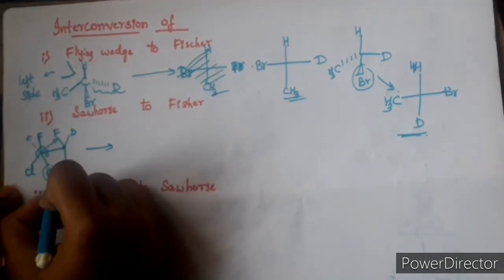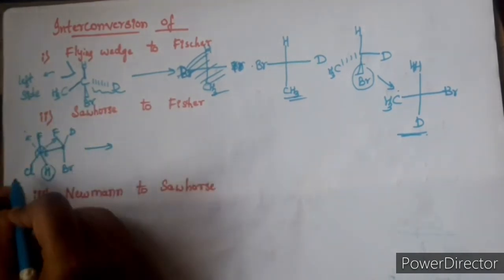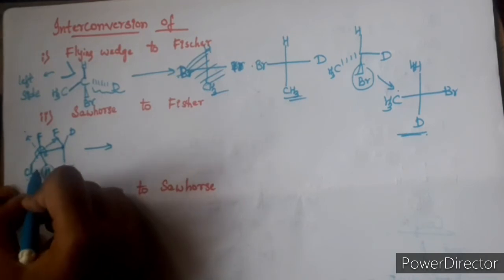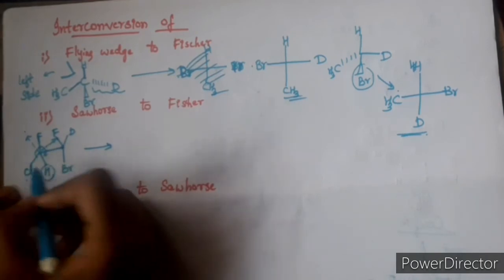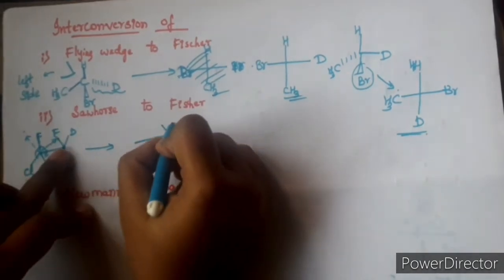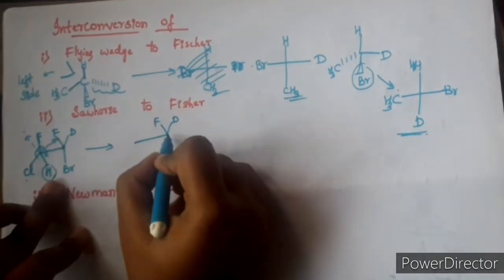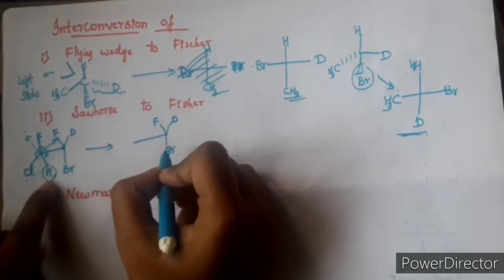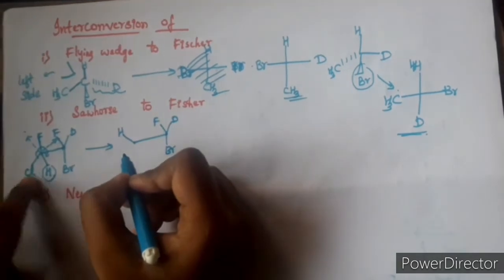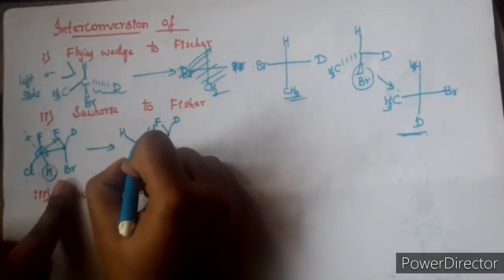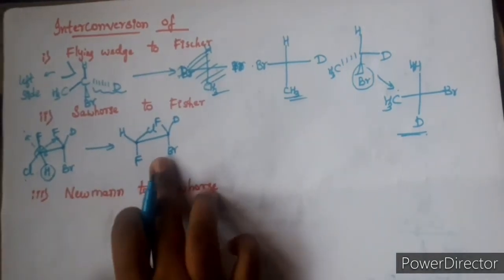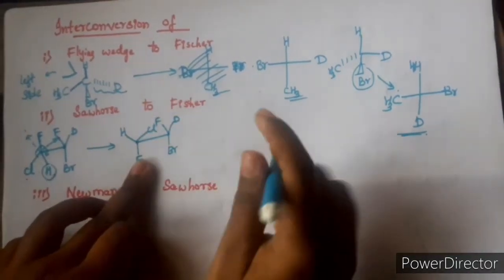So the atom which is present here will go to this position, and the atom which is present here will come to this position, and F I write below the plane. These groups on the plane remain the same, the H group will go to this position, Cl will come to this position, and F will be written down. So I have completed this one step.